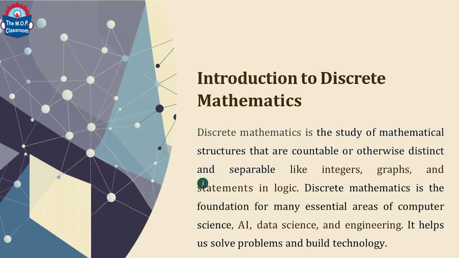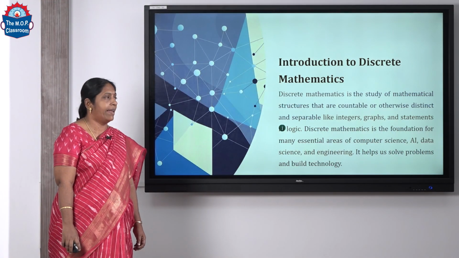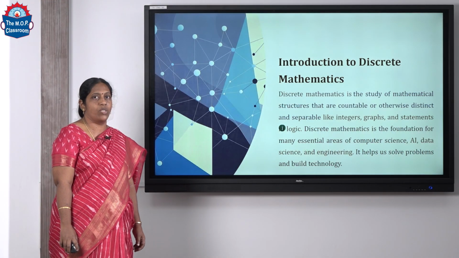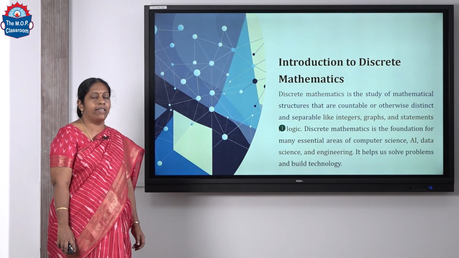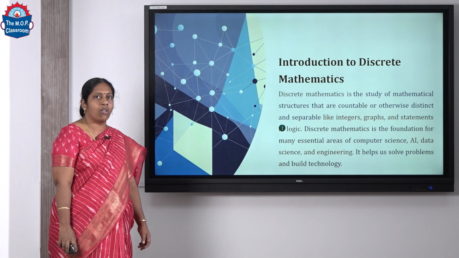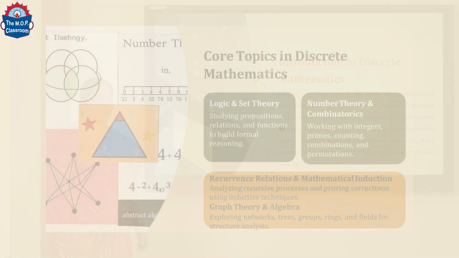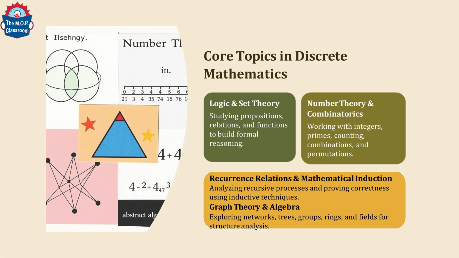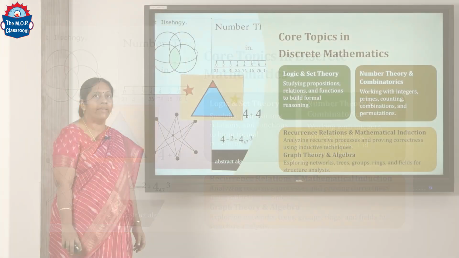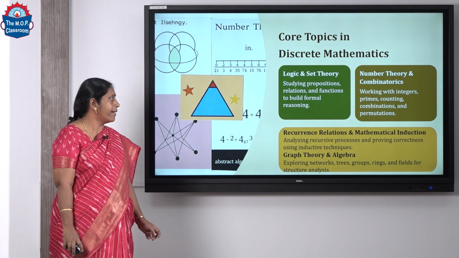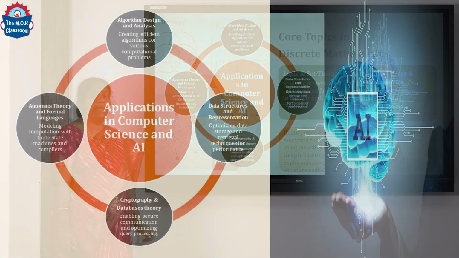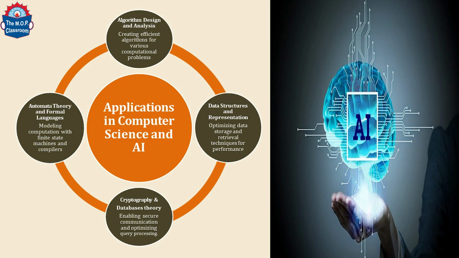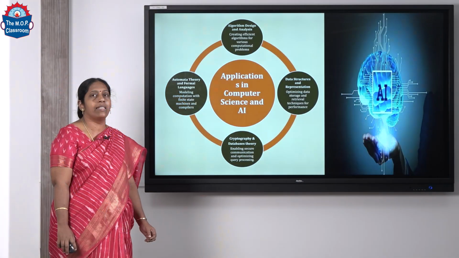Discrete mathematics is a study of mathematical structures that are countable or otherwise distinct, like integers, graphs and statements in logic. It is a foundation for many essential areas of computer science, AI, data science and engineering. It helps us to solve problems and build technology. Some of the core topics in discrete mathematics include logic, set theory, number theory, combinatorics, recurrence relations, mathematical induction, graph theory and algebra. In computer science and AI, discrete mathematics is used in creating algorithms and their analysis.